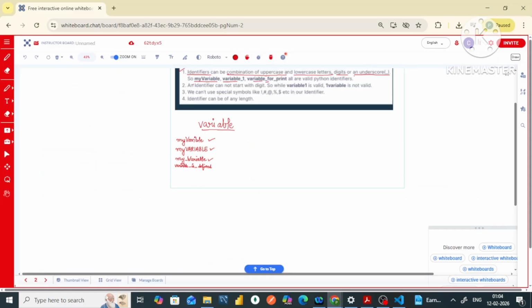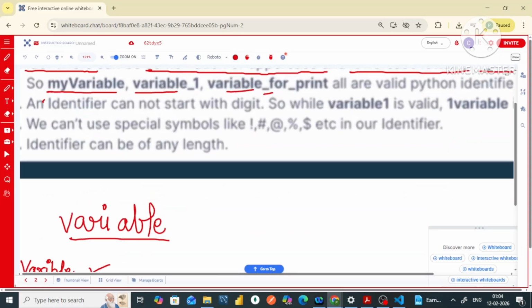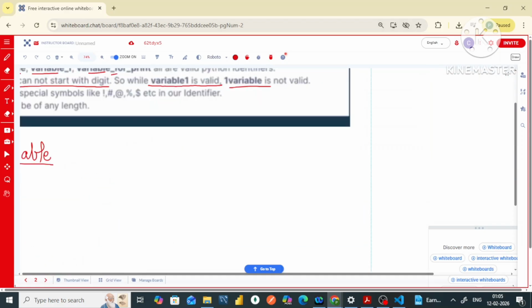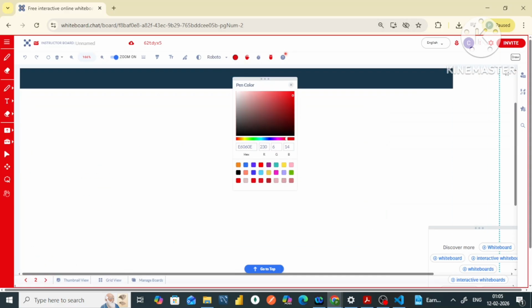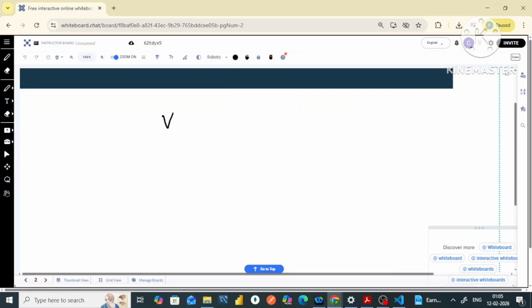The next rule is that an identifier cannot start with a digit. While variable1 is valid, 1variable is not a valid name. If I write the name as variable1, this name is a valid one.